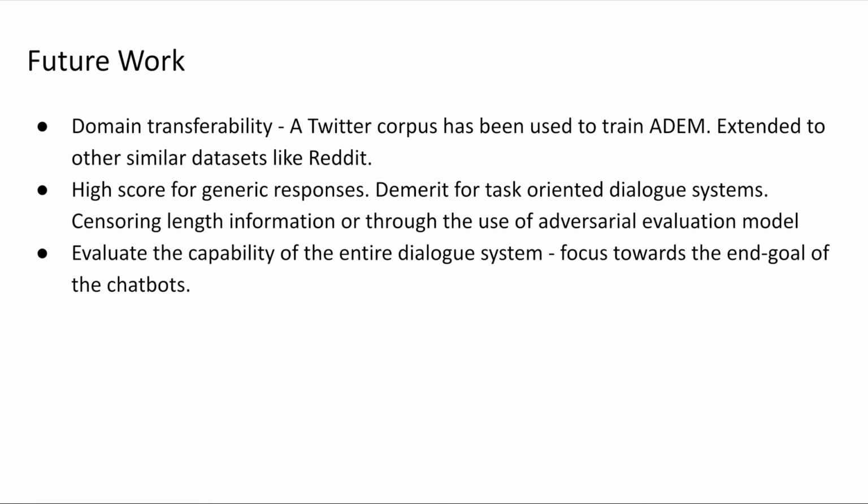Like we discussed earlier, humans score generic responses with a higher score due to their appropriateness. So, if a model is trained to predict based on these scores, it might also score generic responses high. Despite having high scores, the end goal may not be achieved through these generic responses. This could be a scope for future work, to remove such bias and score less on generic responses. We can do this by censoring the length information, as we saw earlier that generic responses are generally short, or by using an adversarial evaluation model.